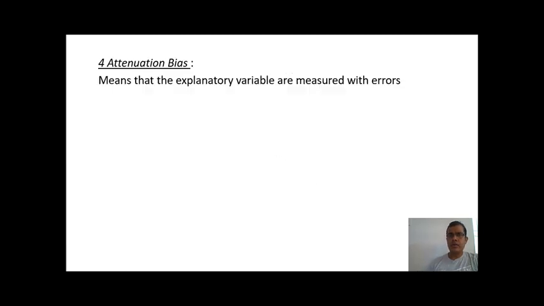The next type of bias is your attenuation bias. Attenuation bias basically relates to the errors while doing my measurements. For example, the instruments which we are using for measurement may be faulty. Let's say there is a machine which is continuously operating and generating a continuous amount of data. But the way I'm measuring my data is with some 3% to 4% error margin. That type of bias is known as your attenuation bias. While gathering the sample, I'm not doing the actual measurements, but I'm introducing some kind of error. That type of bias is known as your attenuation bias.